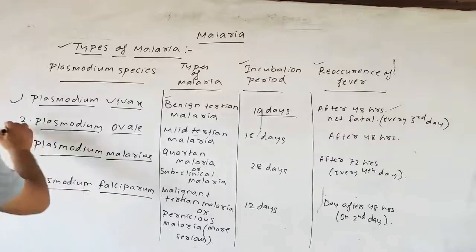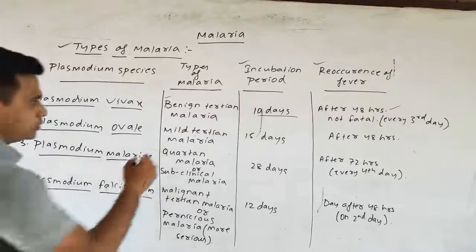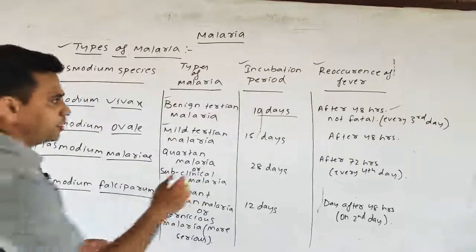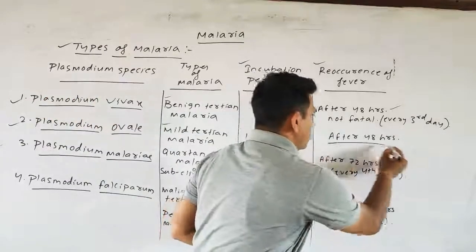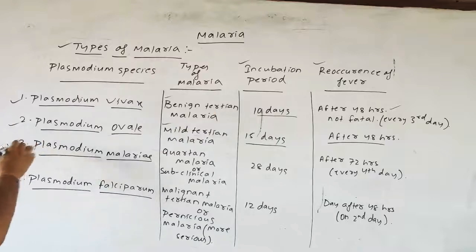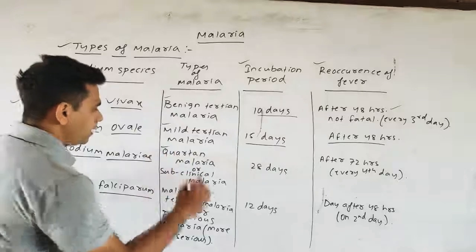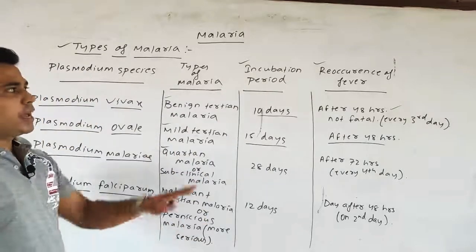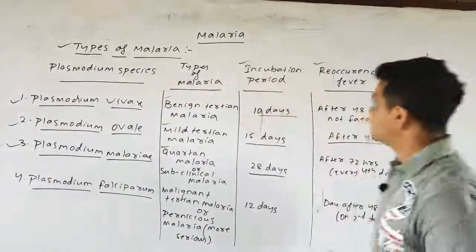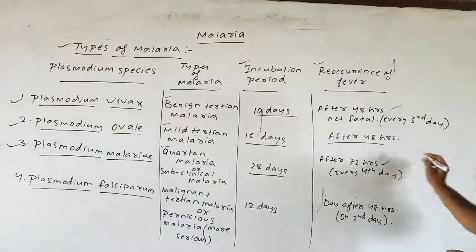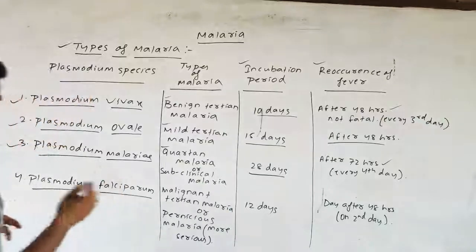Second, the Plasmodium species is Plasmodium ovale, and the type of malaria it causes is mild tertian malaria. The incubation period is about 15 days, and the recurrence of fever is after 48 hours. Next, Plasmodium malariae. The type of malaria it causes is quartan malaria or subclinical malaria, and the incubation period is about 28 days or about 1 month. The recurrence of the fever is after 72 hours, or every fourth day.